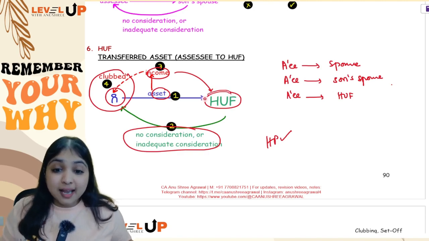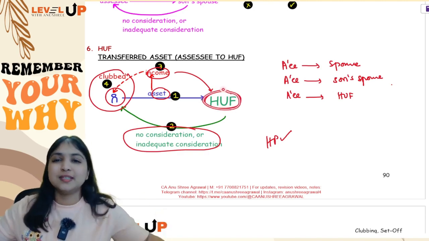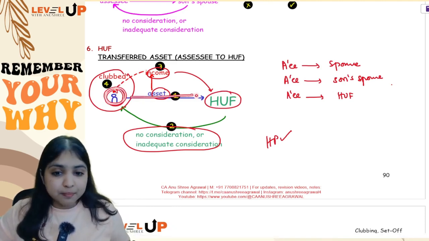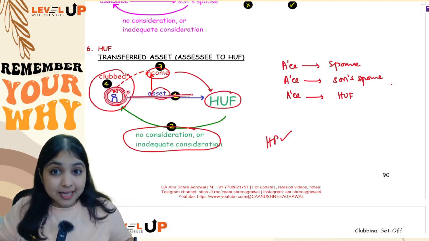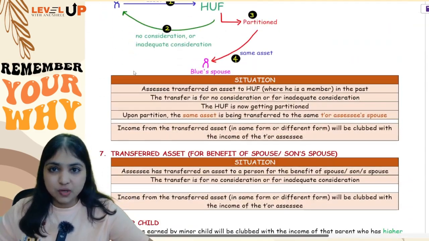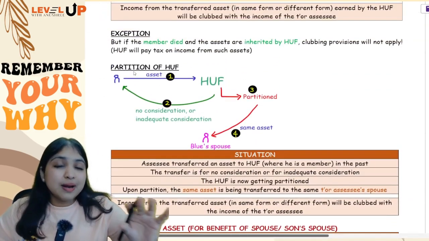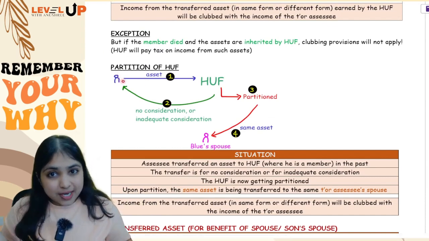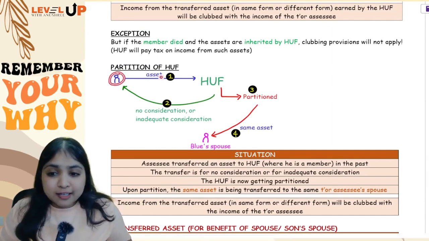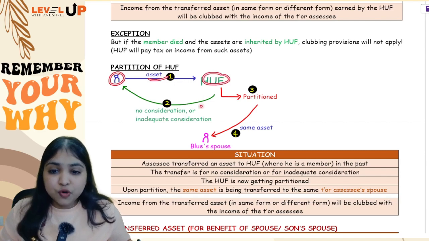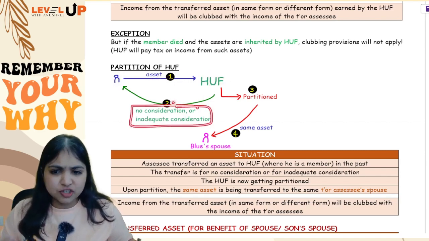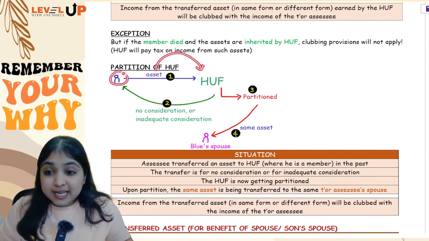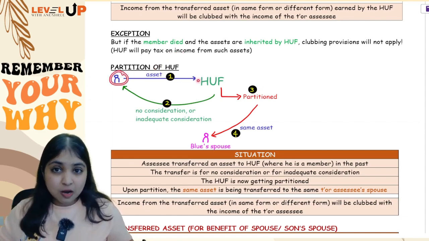From the asset, HUF will earn the income. HUF itself will pay tax on the income. So, if the assets were transferred from Blue to the HUF upon Blue's death, then the clubbing provisions will not apply. Then there's one more point, the last point in this HUF discussion. The same story I am continuing. Blue had transferred some asset to HUF for no consideration or inadequate consideration. So from the asset, whatever income the HUF was earning, that income was clubbed with Blue's income. That is what we just now saw.